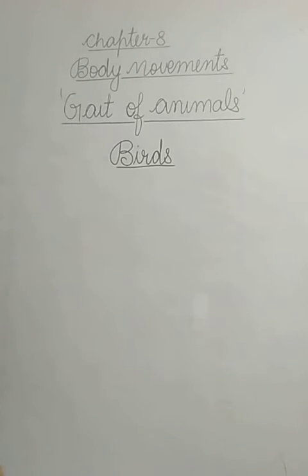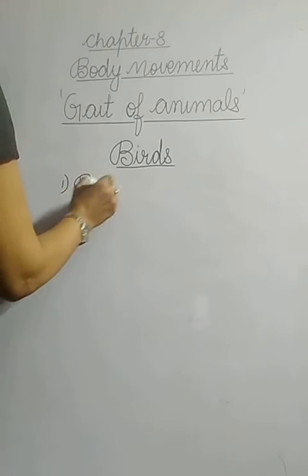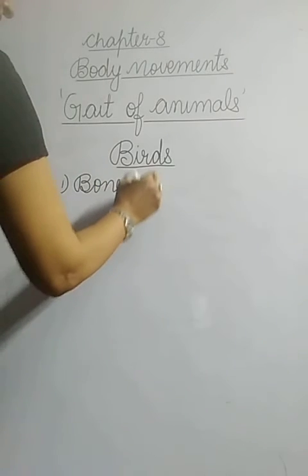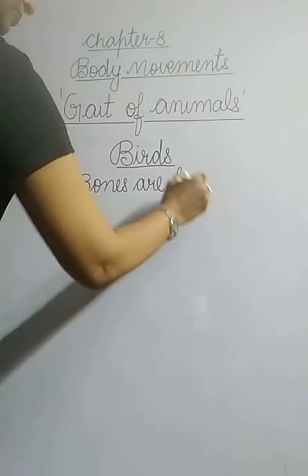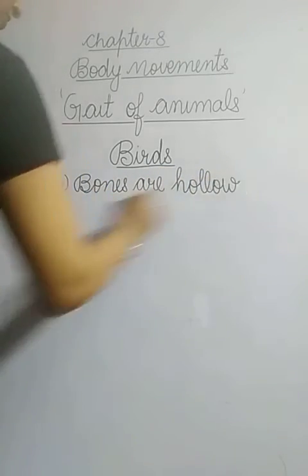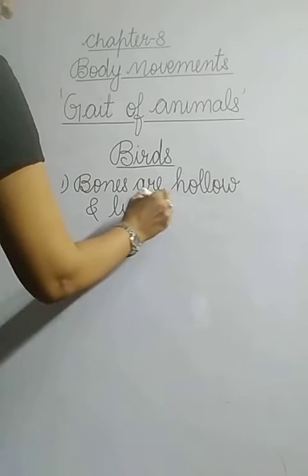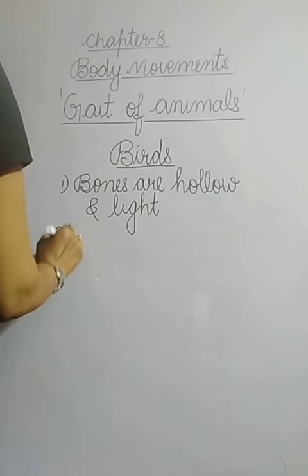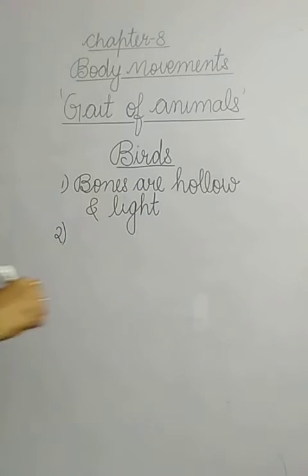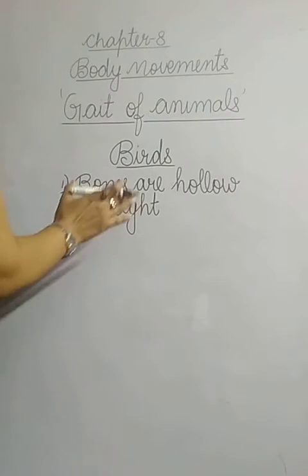The birds can fly because their bodies are well suited for flying. So in the bird's body, there are some features which help them in flying. Number 1, their bones are hollow and light. Hollow and light, so they can fly easily. The next feature of their body is that the bones of the hind limb are typically for walking and perching. So the hind limbs are for walking.